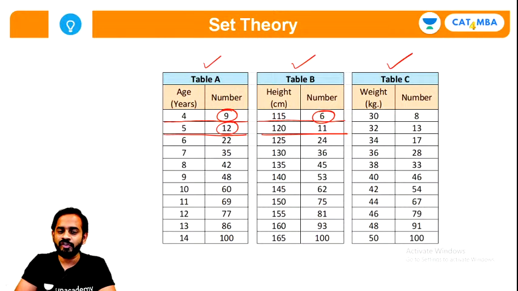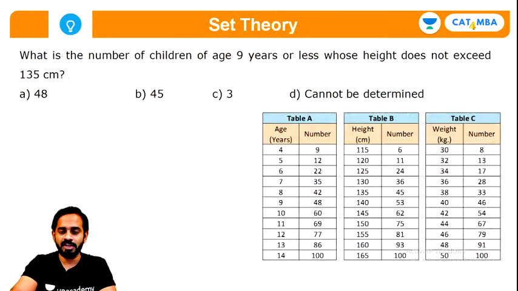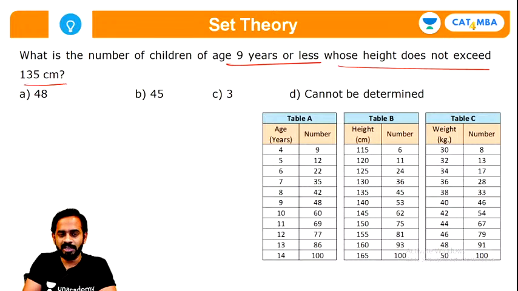Now according to this we'll try to solve the question. So please give your 100% focus. Okay, this is the last question we are going to solve. I hope you are able to understand everything. What is the number of children of age 9 years or less whose height does not exceed 135 centimeter? Can you solve this quickly guys, all of you? I want everyone to answer this quickly. What is the number of children of age 9 years or less whose height does not exceed 135?